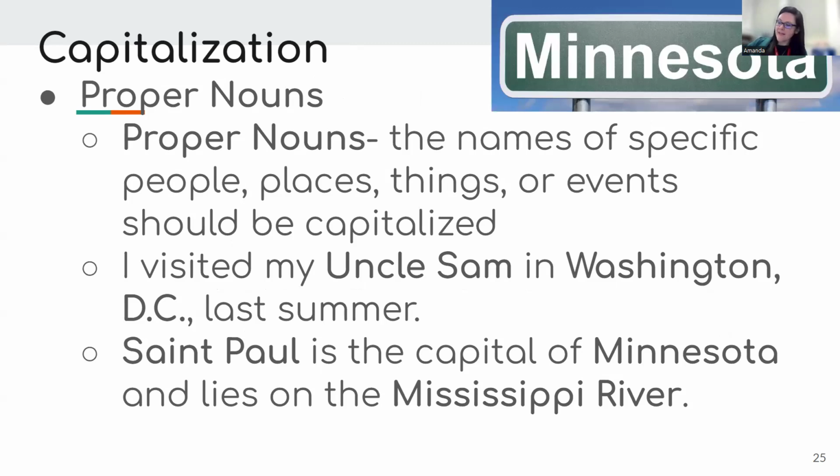Proper nouns. Our next lesson is going to be about parts of speech, so we're going to learn more about proper nouns. But these are the names of specific people, places, things, or events, and they should always be capitalized. I visited my Uncle Sam in Washington, D.C. last summer. Uncle and Sam, Washington and D.C., our capital here in the United States, are all capital letters. St. Paul is the capital of Minnesota and lies on the Mississippi River. So St. Paul, Minnesota, and Mississippi River all start with capital letters.